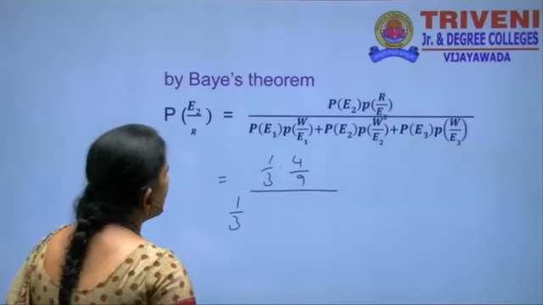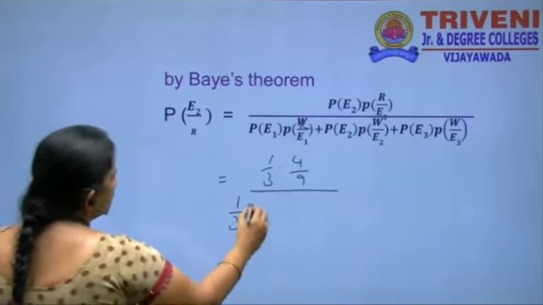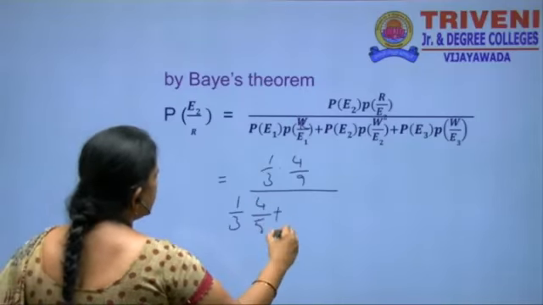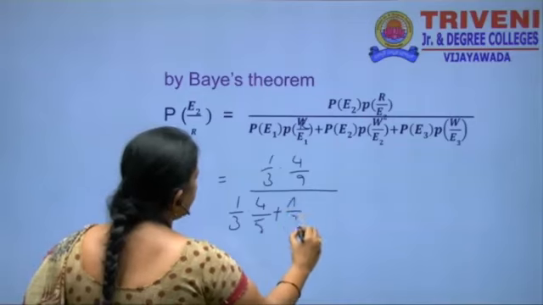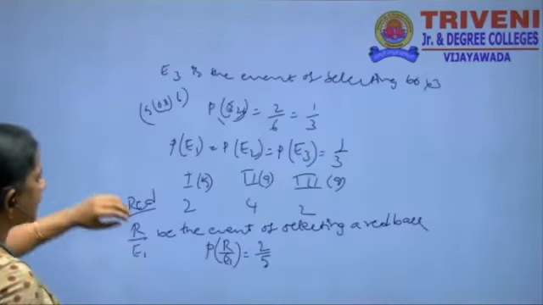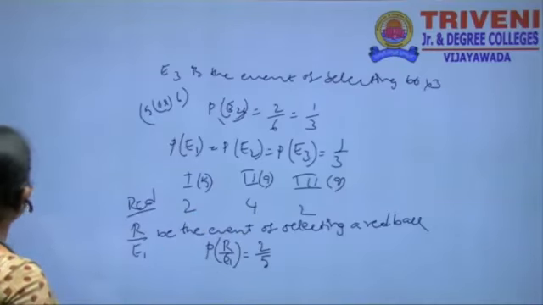For E1, the red balls are 2 and the total is 5, so here 2 by 5, with P of E1 being 1 by 3. Then the second box has 4 red balls and 9 total, 4 by 9.